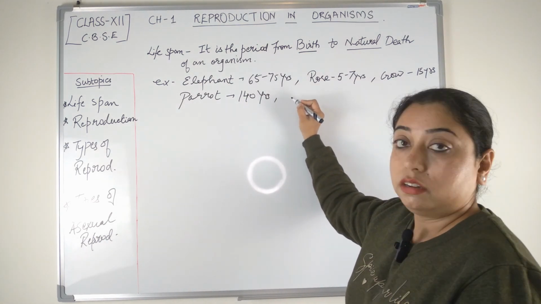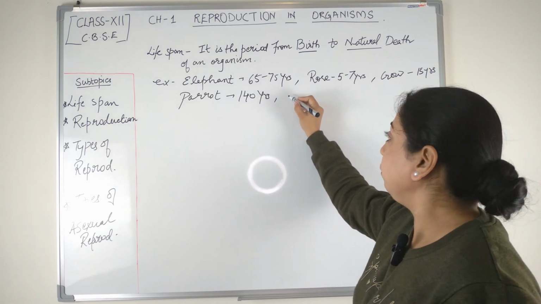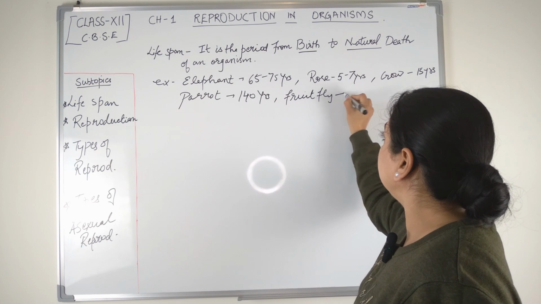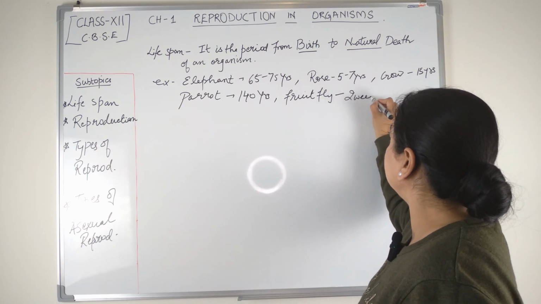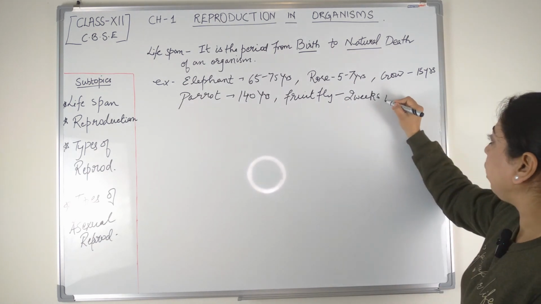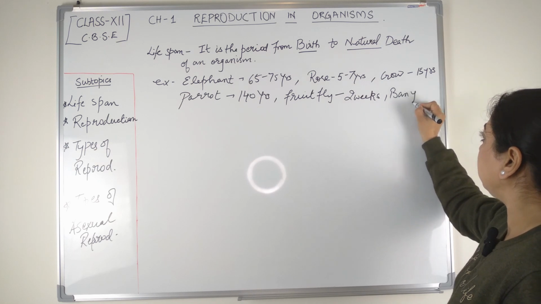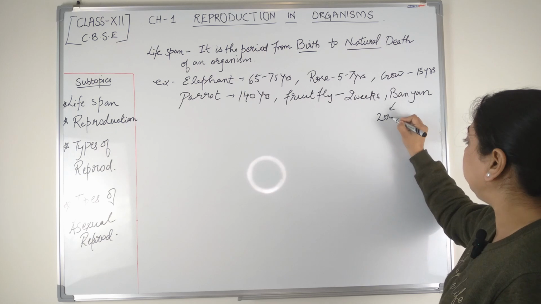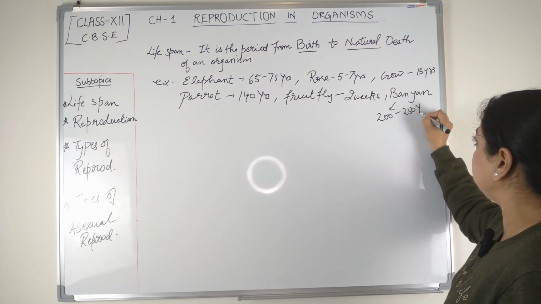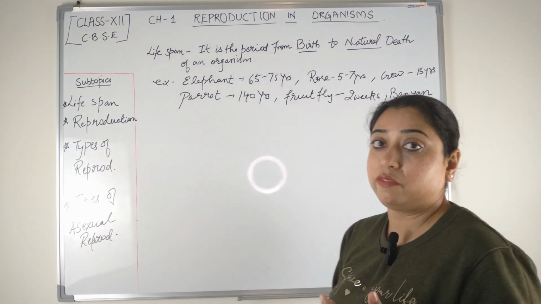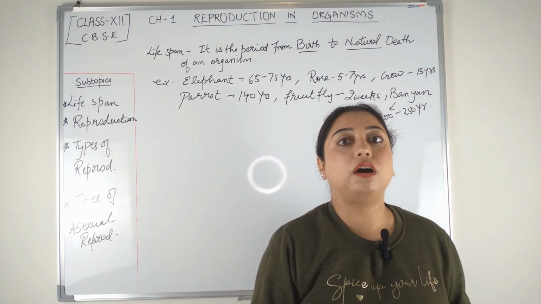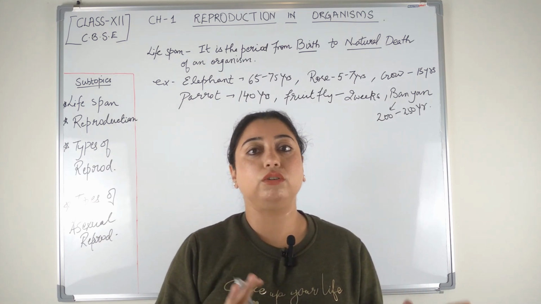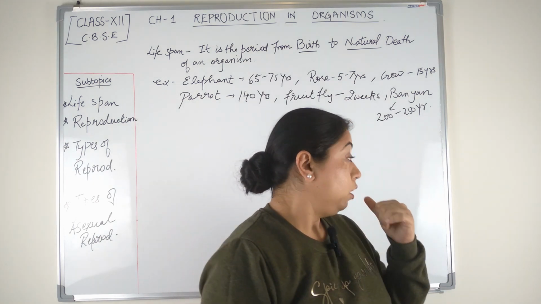Drosophila or fruit fly lives for 2 weeks. And banyan tree has a lifespan of about 200 to 250 years. Though we do have the banyan trees who live for about 500 years, but the average lifespan is 200 to 250 years for a banyan tree.